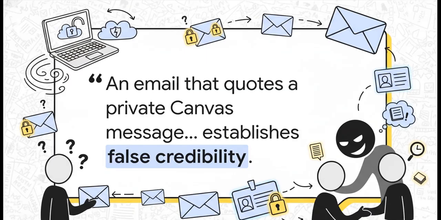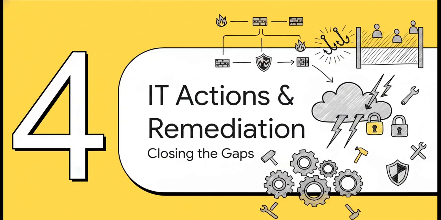But imagine getting an email that uses your real student ID or replies to an actual private message you just sent your professor about an essay extension. Your natural suspicion just drops. Attackers use your own private stolen data to prove they are someone they're not. It is incredibly effective. Which brings us to Section 4, IT actions and remediation, closing the gaps.